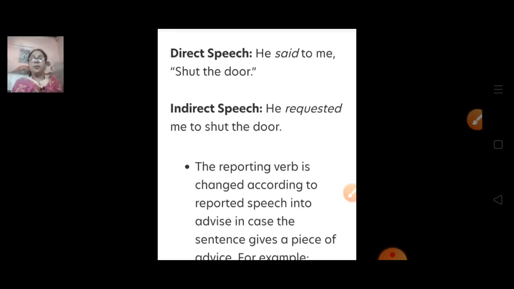But if your friend or your colleague is telling you to shut the door, it is a request. So that is why, he said to me shut the door. That is not a command, it is only a simple request. That is why in indirect speech we use: he requested me to shut the door.